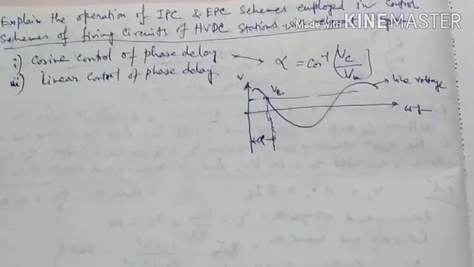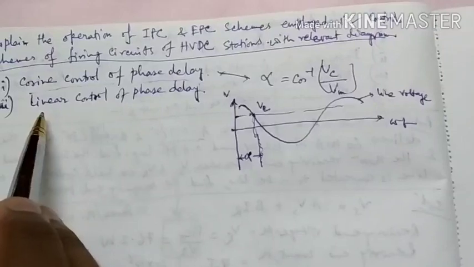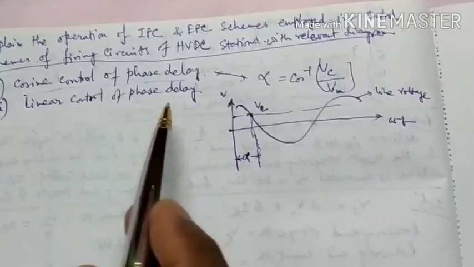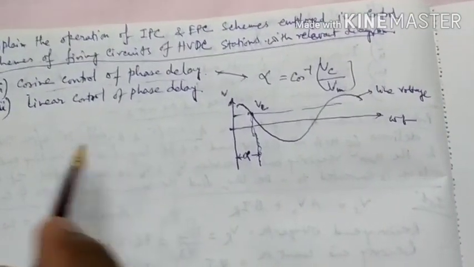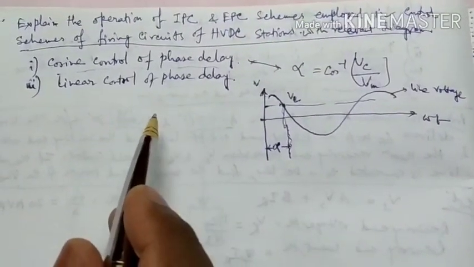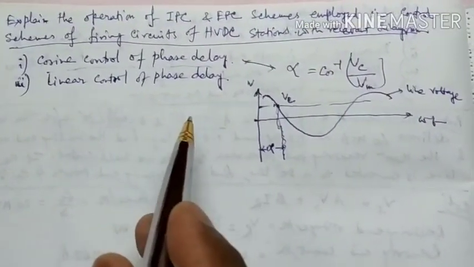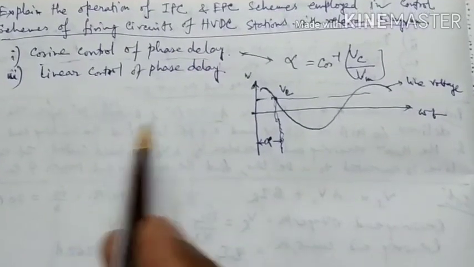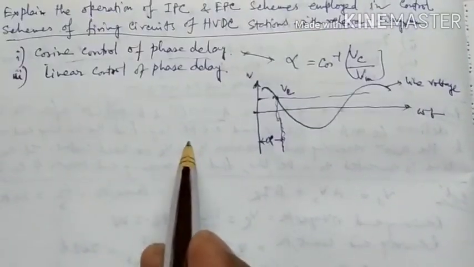And another method is linear control of phase delay. In this scheme, the control voltage Vc, common to all delay circuits, generates the pulse at equal time delay from the zero crossing of the AC voltage.